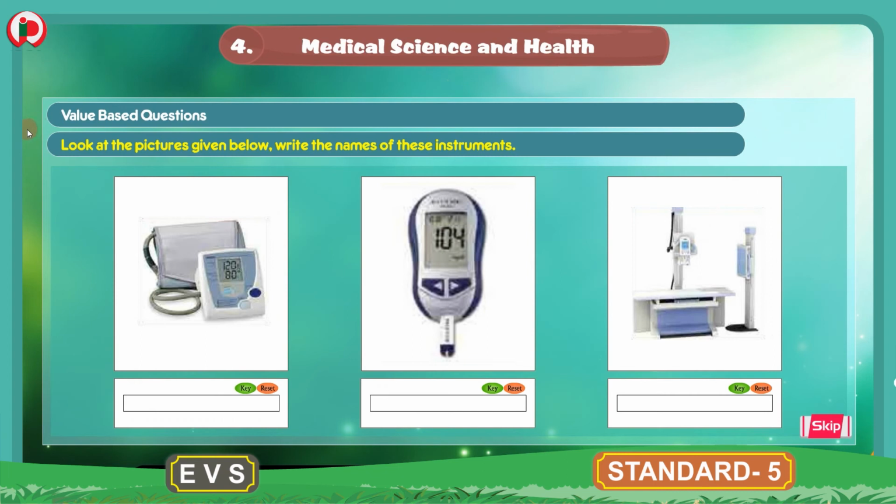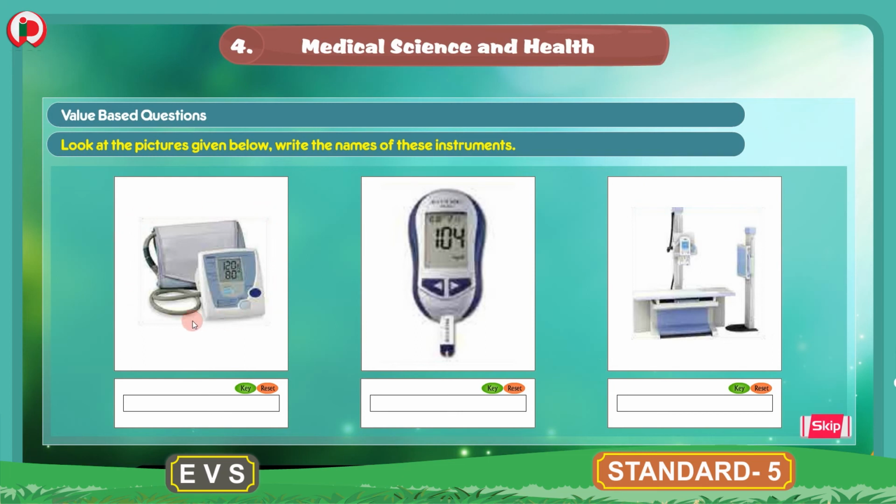Children, the next section here is value-based questions. In this section, look at the pictures given below. Write the names of these instruments. So children, here 3 pictures are given. And if you can identify, these pictures are the medical instruments. Now we will identify each one and write the names.